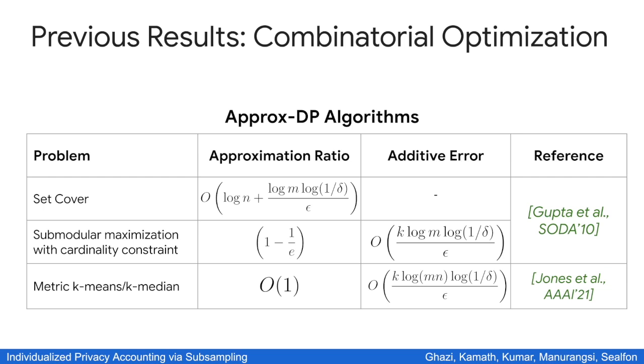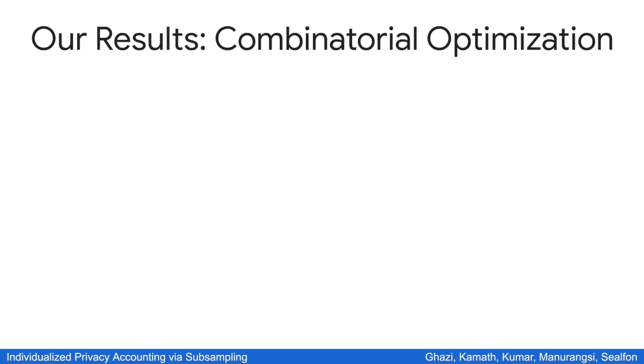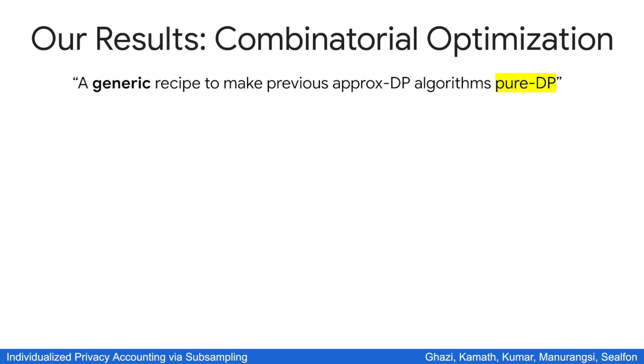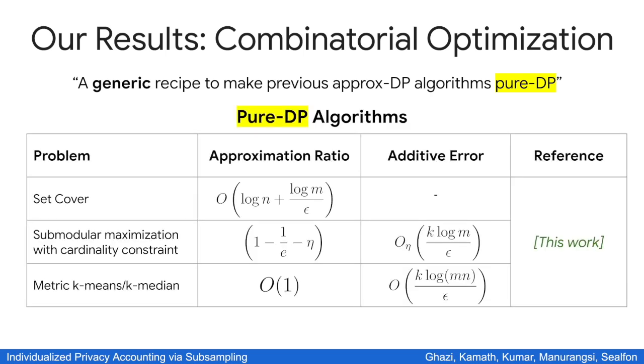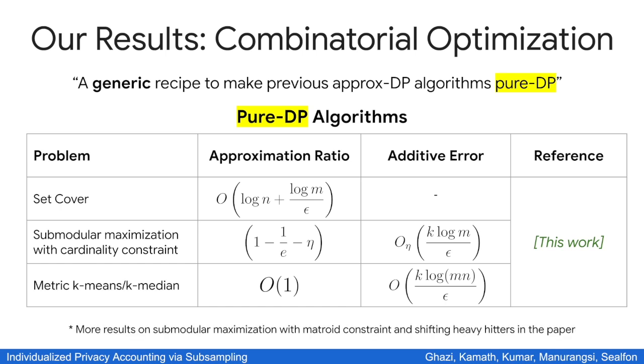guarantee. And this brings us to our main contribution. We give a generic recipe to make previously approximate DP algorithms into pure DP ones. For combinatorial optimization, we obtain pure DP algorithms for problems like set cover, submodular maximization, and k-means and k-median, where the approximation ratio and additive error essentially match and sometimes even improve the previously known bounds, while also achieving pure DP instead of approximate DP. We also have more results in the paper that I will not discuss in this summary.